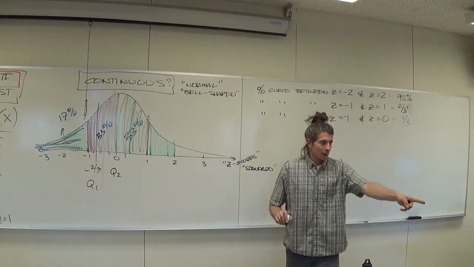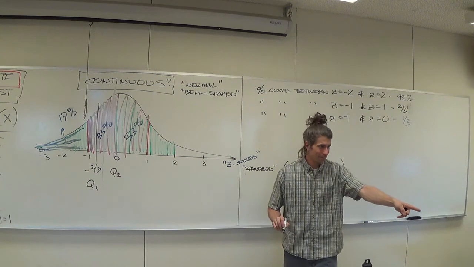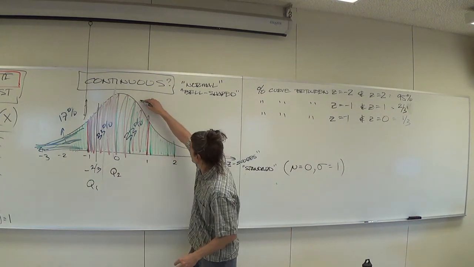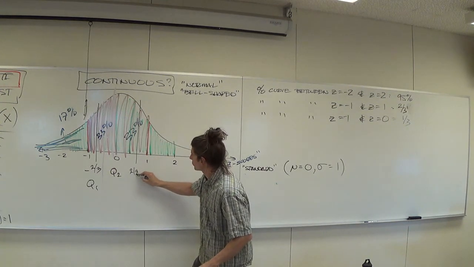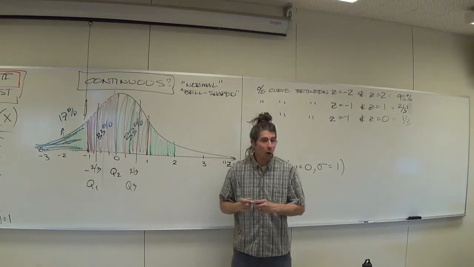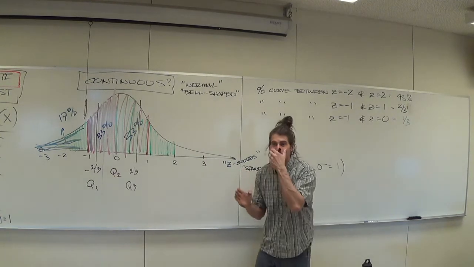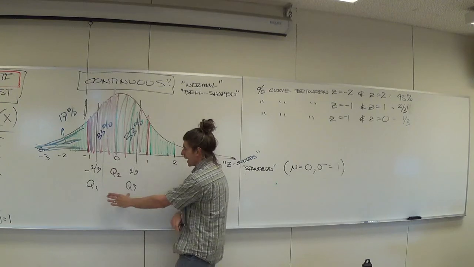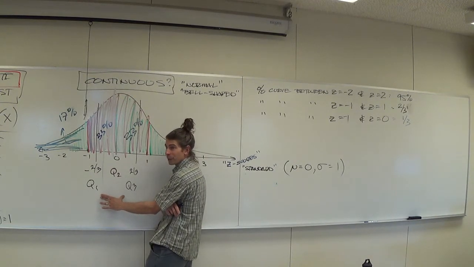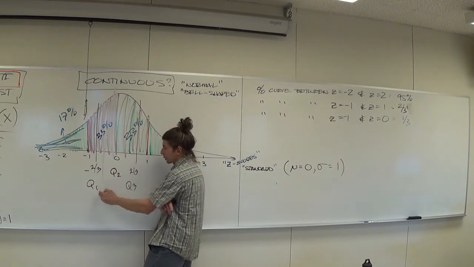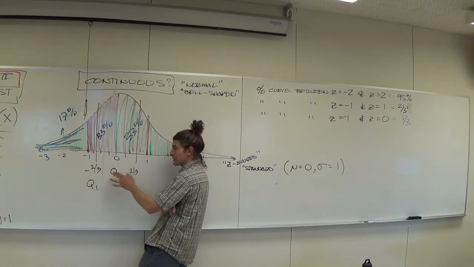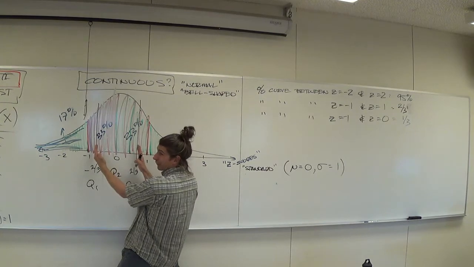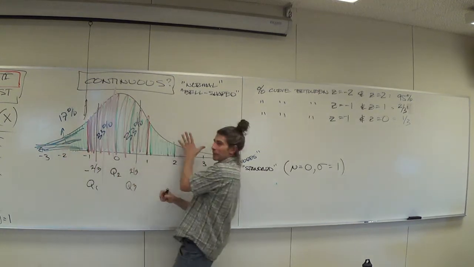Okay, but we're going out of 100, so 33, and 17. That's out of 50. The other, Q3, would be on this side at positive 2/3. So in other words, your middle 50% of your data, remember in a box plot, your middle 50% of your data is between Q1 and Q3? Yeah, so it is here too. Your middle 50% is between Q1 and Q3, which is within 2/3 of a standard deviation of the average. That means there's a whole bunch of data right here, half. 25%'s over here, and 25%'s over there.